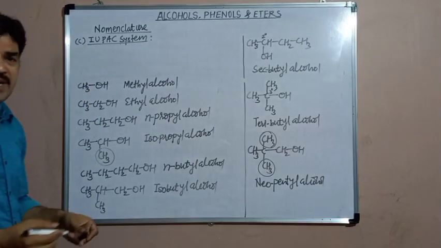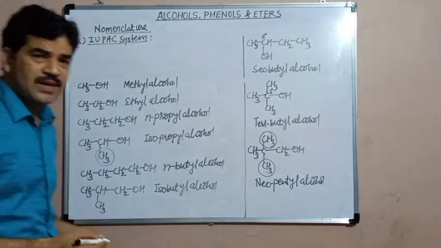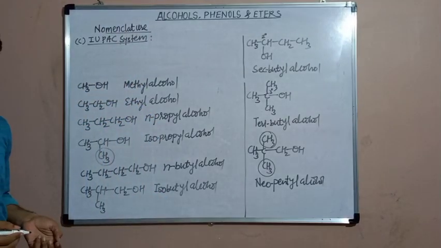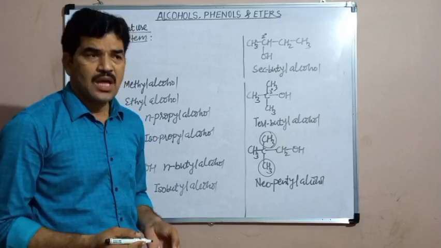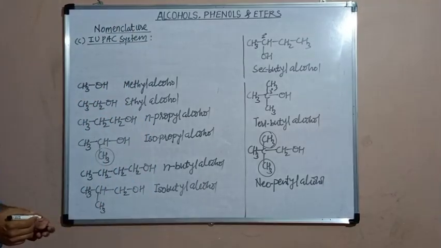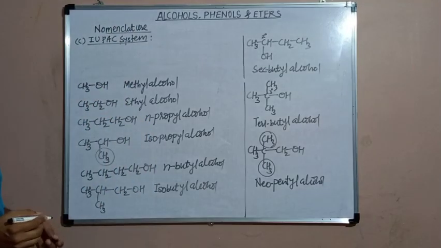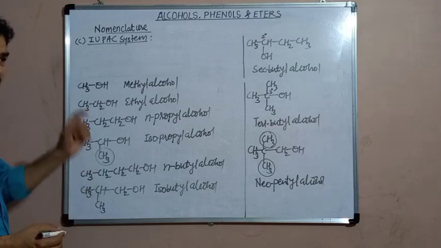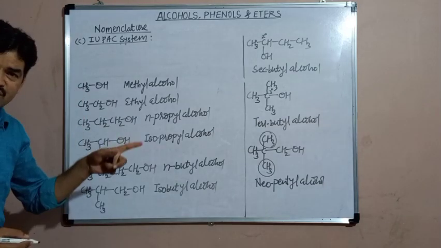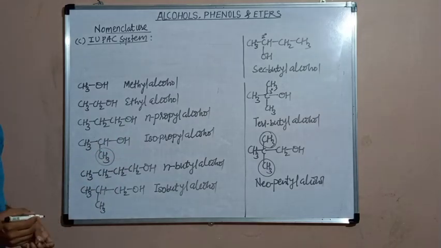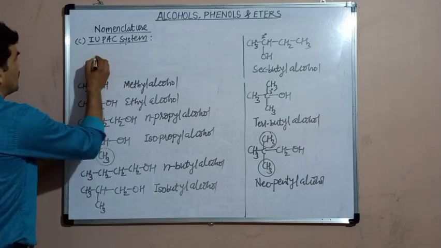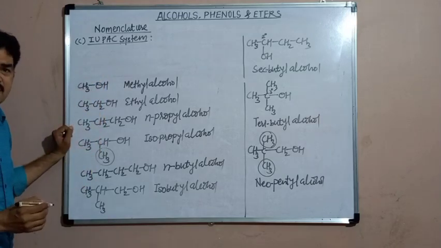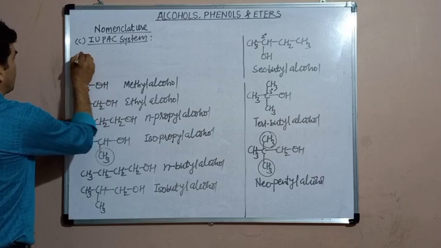So, to obtain the IUPAC name, first of all, the process is to select the longest carbon chain. The carbon chain which contains the maximum number of carbon atoms. But here care should be taken that the carbon bearing the OH group, the carbon to which the OH group is attached, must be included in the longest chain. So, first of all, selection of longest chain of carbon atoms. Here we can take one example.